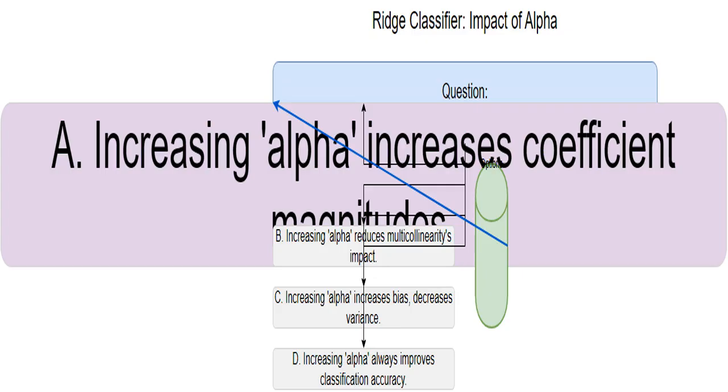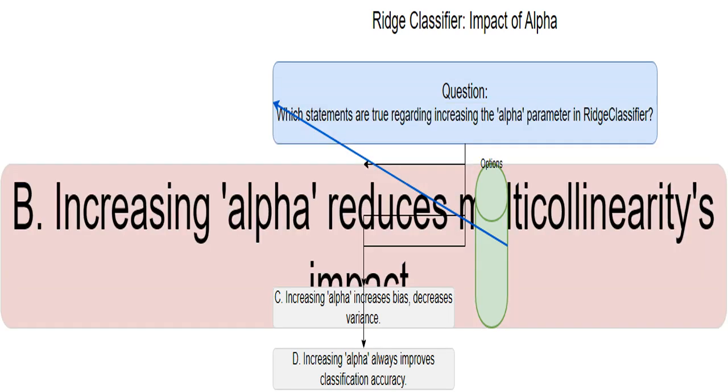I'll say this is false. Increasing alpha actually makes the coefficients smaller, shrinking them towards zero. Think of it like this: a larger penalty discourages big coefficients. This is true. Multicollinearity is when your features are highly correlated. A larger alpha helps stabilize the coefficients, making the model less sensitive to these correlations, thereby reducing the negative effects